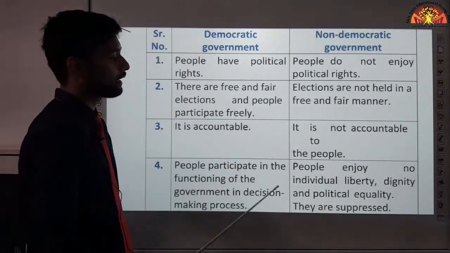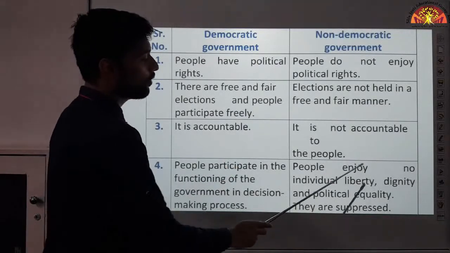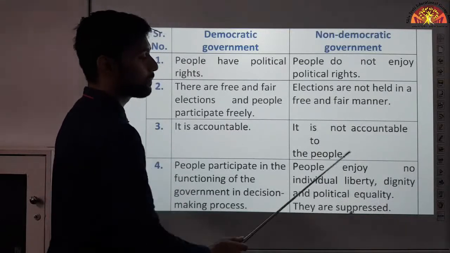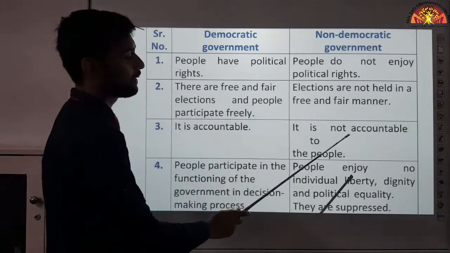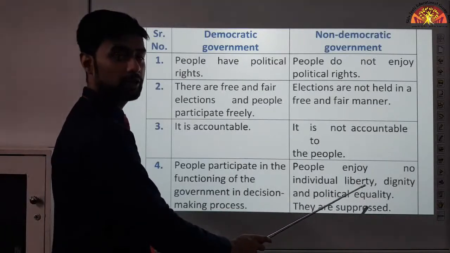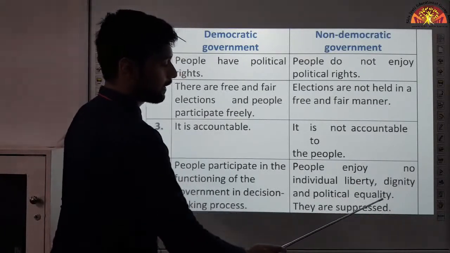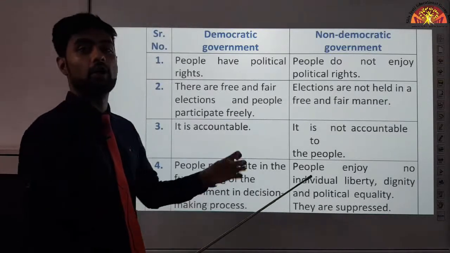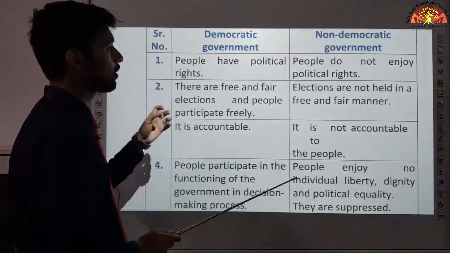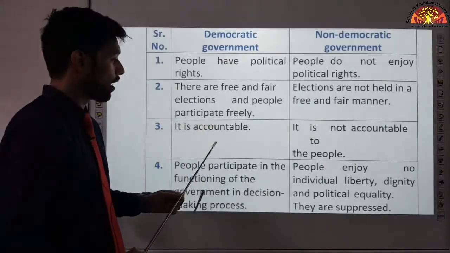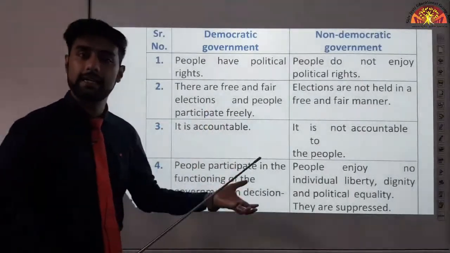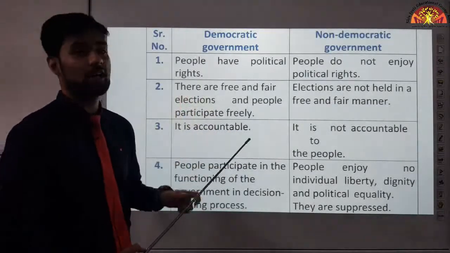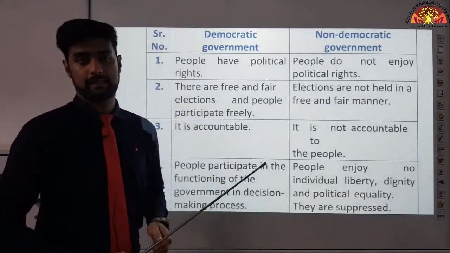But in a non-democratic government, people enjoy no individual liberty, dignity and political equality. They are suppressed. In a non-democratic government, the people neither have liberty, freedom, nor are they respected, nor do they have political equality. They are suppressed. Their voices are not heard. Okay. But in a democratic government, in a democratic country, what happens? People participate by electing their leaders, and even then if they don't like what law has been passed by a democratic government, they can protest against it.